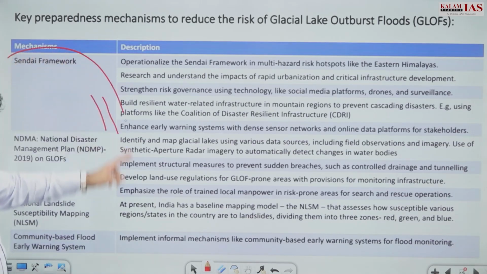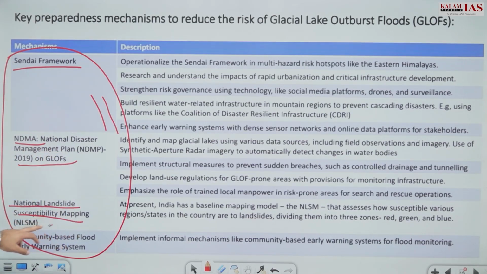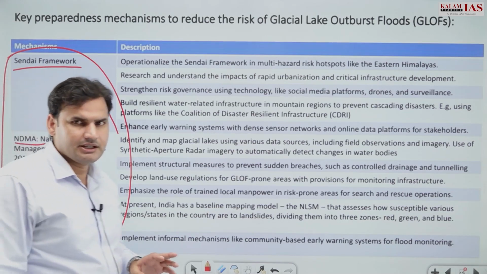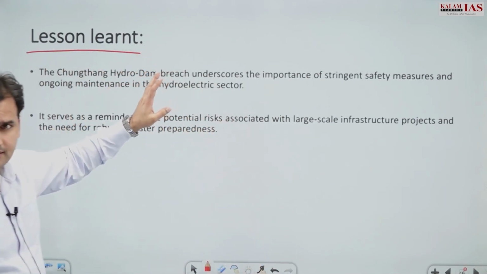So in short, you can mention the Sendai Framework, you can mention NDMA guidelines, right? Then national landslide susceptibility mapping and community based early warning systems. I hope this is clear. And what is the lesson learned?